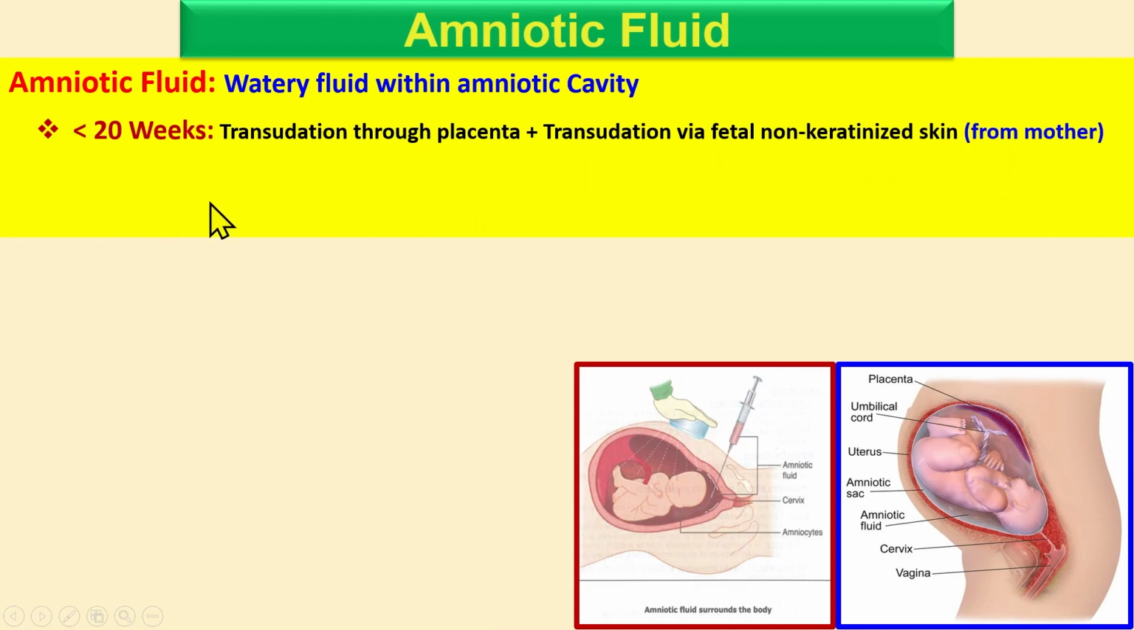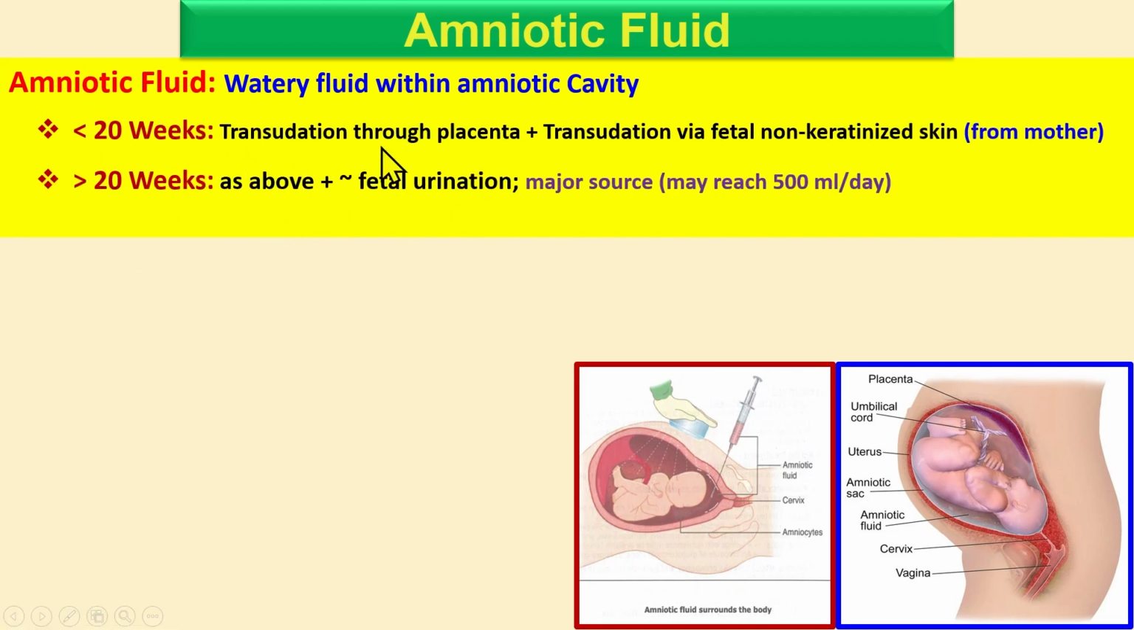Before 20 weeks, that is the case. After 20 weeks, this is also coming, but the major contributor is the fetal urine, almost 500 ml per day. There are two things. The baby swallows this fluid and urinates it out. When they swallow it, this decreases the amniotic fluid. When they urinate it, it increases the amniotic fluid.